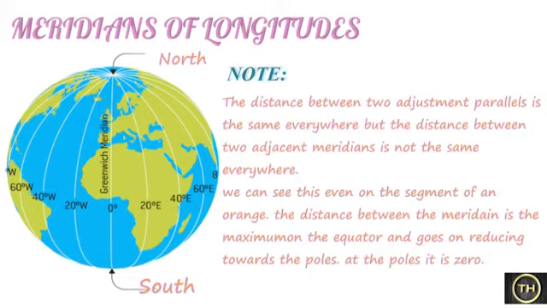30° east is a semicircle that joins all places at an angular distance of 30° from the prime meridian. The distance between two adjacent parallels is the same everywhere, but the distance between two adjacent meridians is not the same everywhere. We can see this even on the segments of an orange. The distance between the meridians is the maximum at the equator and goes on reducing towards the poles. At the poles, it is 0.